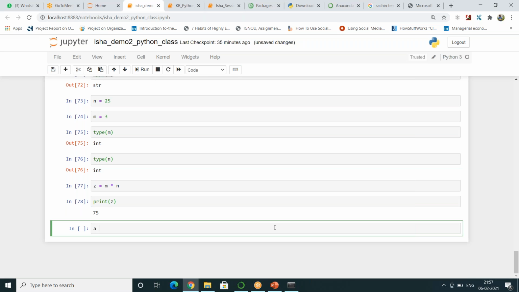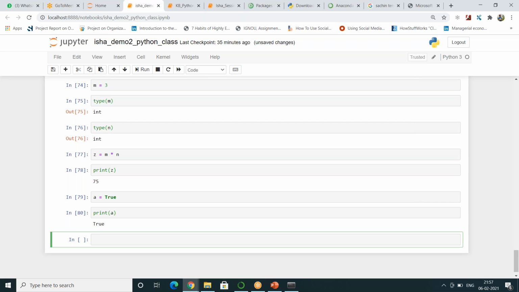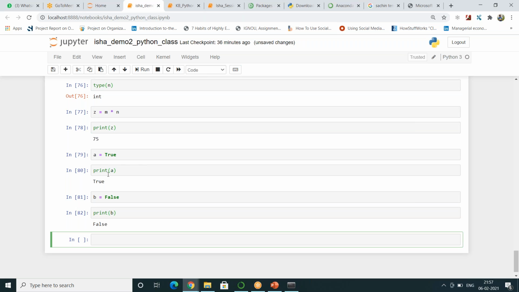So if you write anything to be true within Python, you print A, it will return you true. If you write anything to be false, print B, it will give you false. Obviously, this is variable assignment. I'm not doing anything much great here.